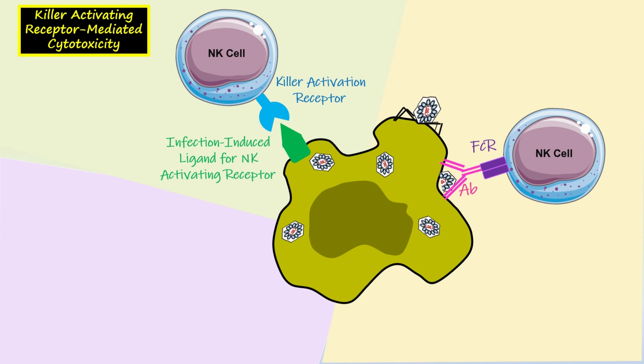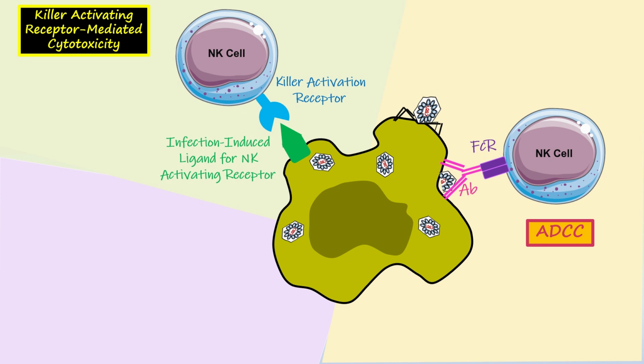Thus, antibodies generated by the acquired immune response will bring the natural killer cell very close to the target by forming a bridge, and the natural killer cell, being activated by the complex antibody molecules, is able to kill the virally infected cell by its extracellular mechanisms. This system is termed antibody-dependent cellular cytotoxicity.